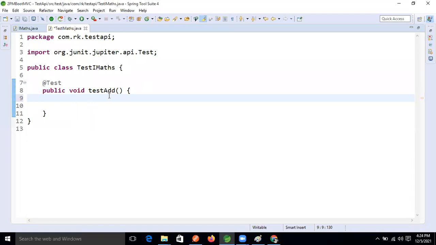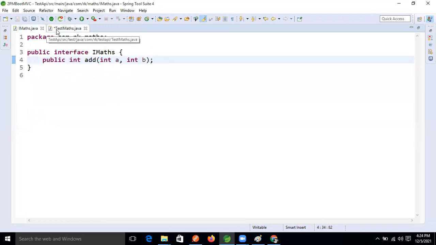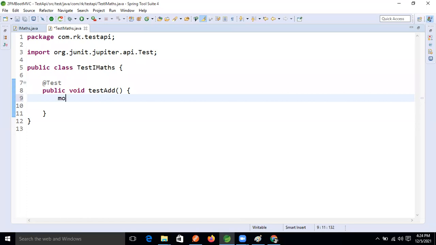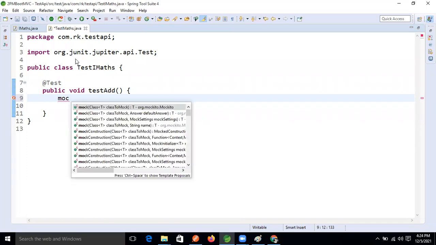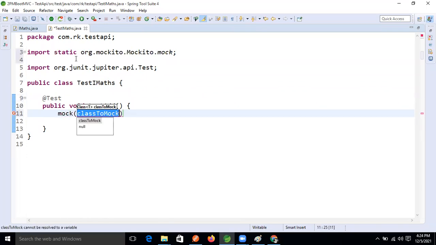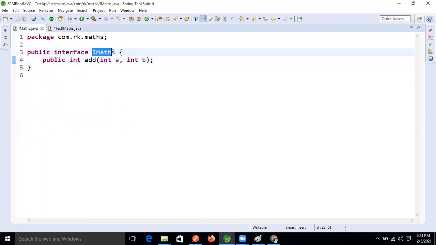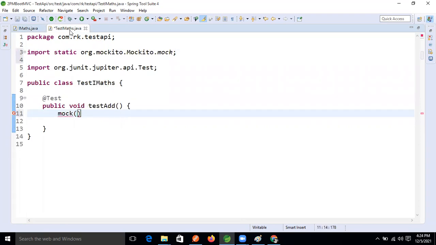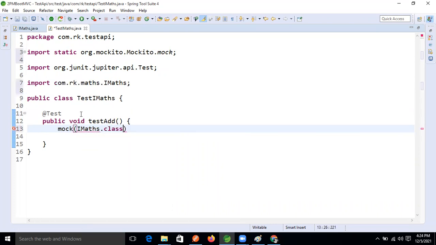We will load that class dynamically in the mock framework, guys. What is the method name? Mock. And here, what is the interface name? IMaths.